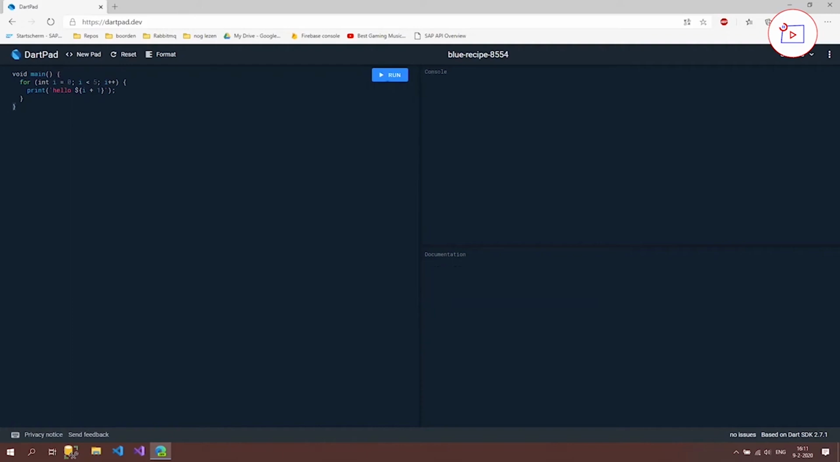So let's do that. Let's press run, and it says hello 1, hello 2, hello 3, hello 4 and hello 5. Well, it does that because of this print statement right here. As we saw in the documentation, it prints a string representation of the object to the console, and that's what it's doing right here. But for you to understand this, you might need some experience in coding.